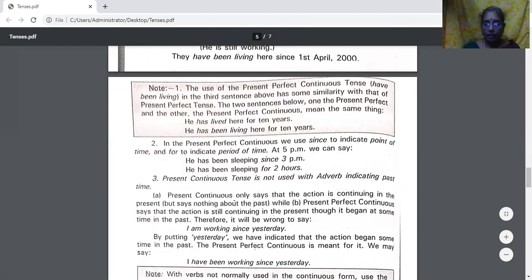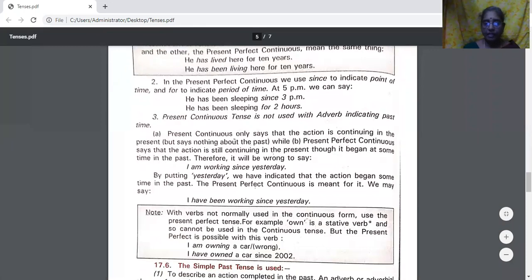So it would be wrong if you say, I am working since yesterday. No, you can't say that. Because, again, as we have seen, if you use the word yesterday, it indicates that the action began sometime in the past. The present perfect continuous is meant for it. We can say, I have been working since yesterday. So you can use it in present perfect continuous tense.